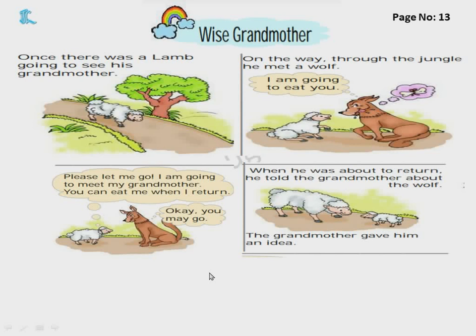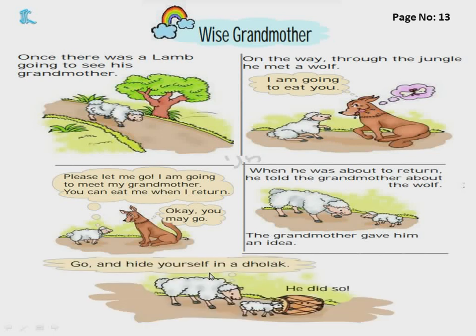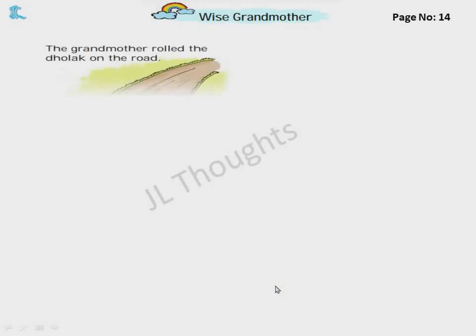When he was about to return, he told the grandmother about the wolf. When the grandmother was told by the lamb that a wolf is waiting to eat him, the grandmother gave an idea. Let's see what the idea is. Go and hide yourself in a dholak. You can see the dholak, this musical instrument. You hide in a dholak. He did only what the grandmother said.